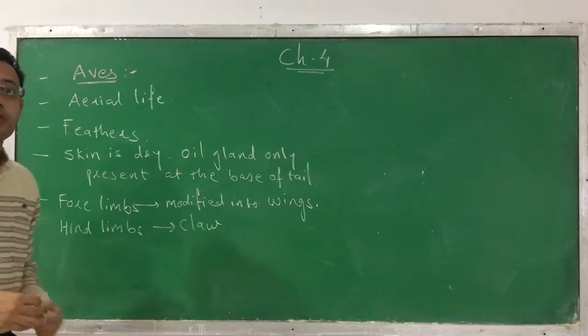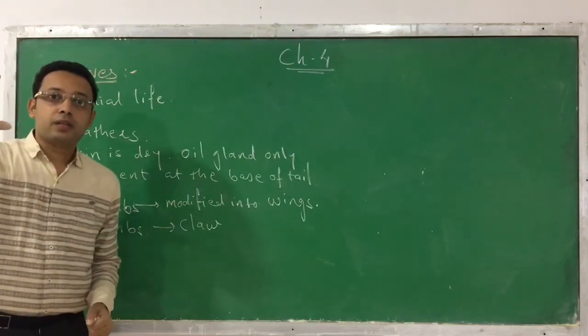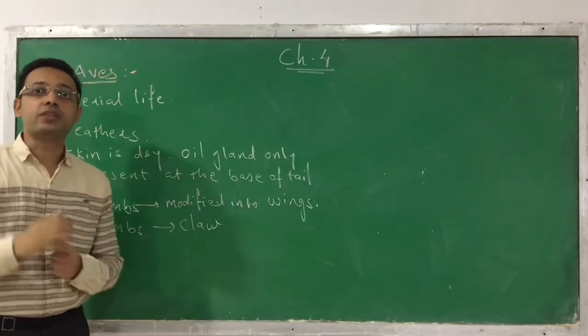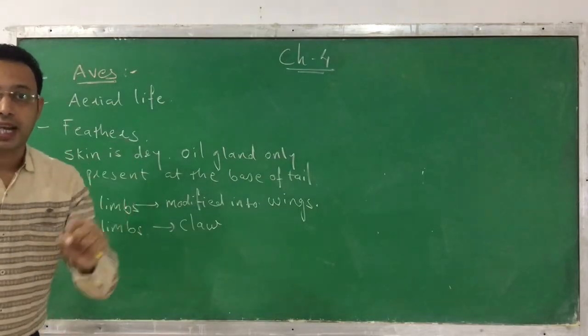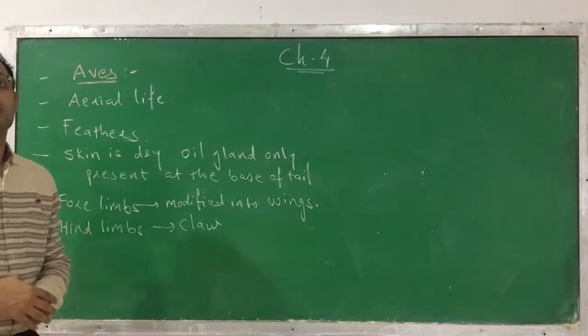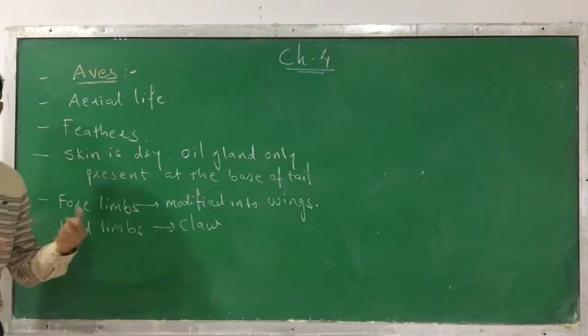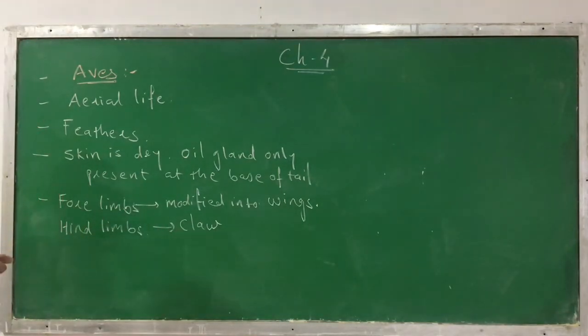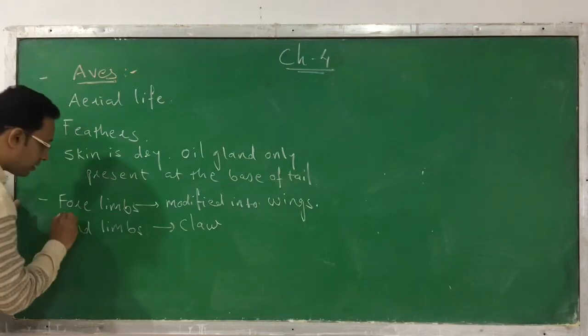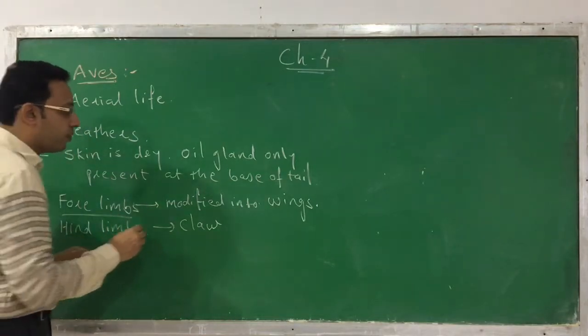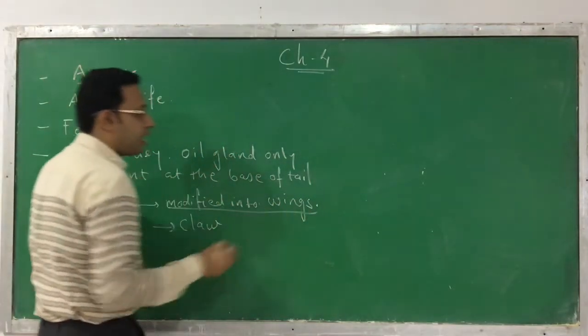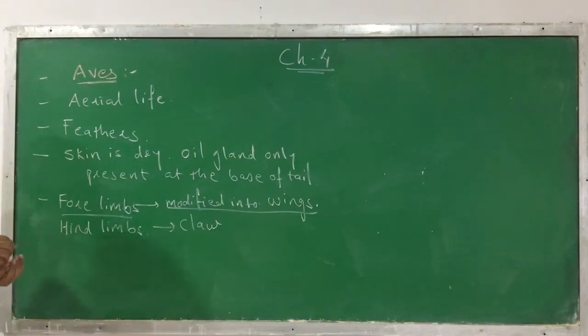Which are used for perching on trees, for climbing, or for swimming activities, etc. So they have been modified into claws to perform specific activities. But the most important thing is that the forelimbs are modified into wings. So this is the characteristic we can find in the aves.